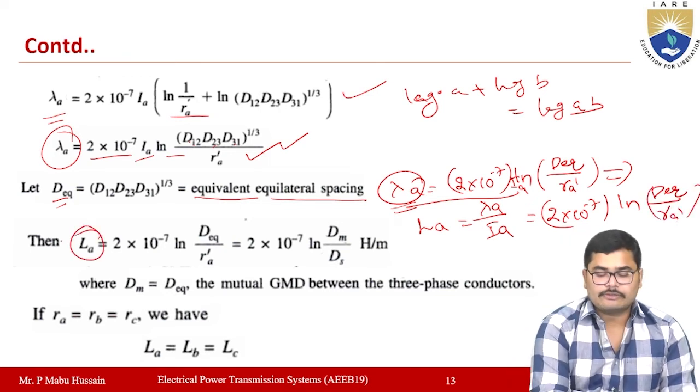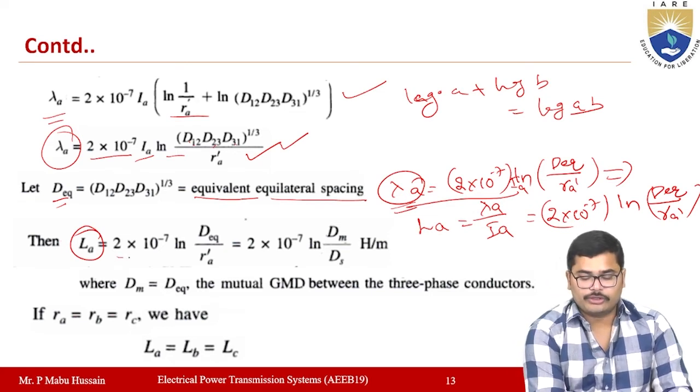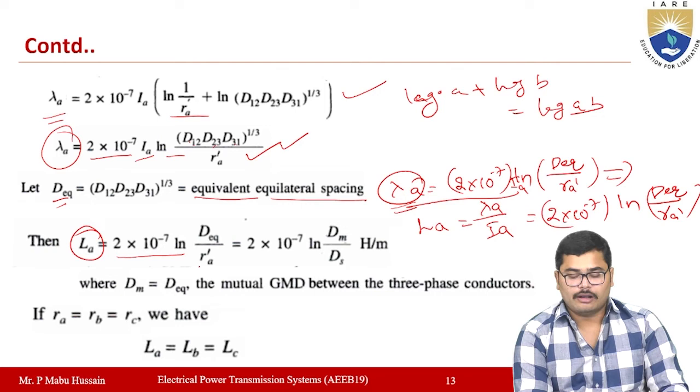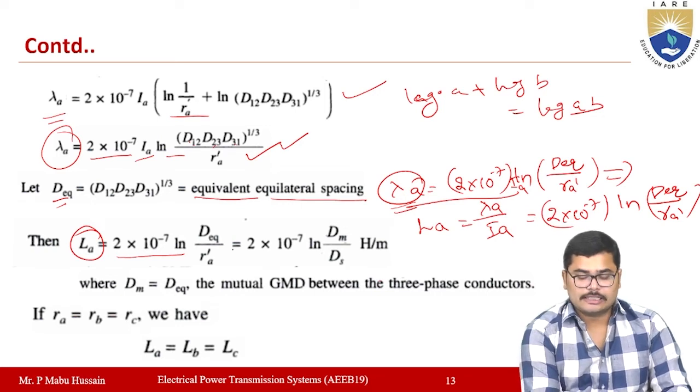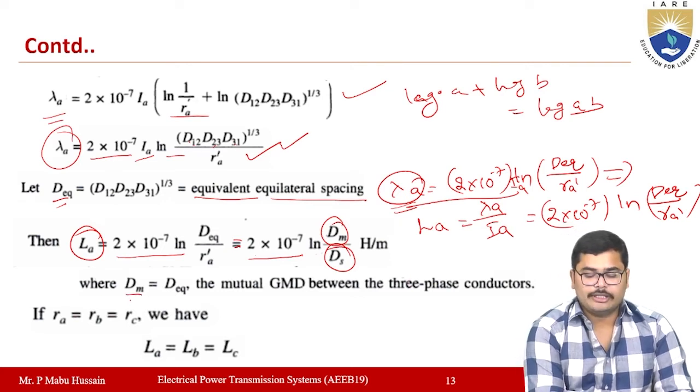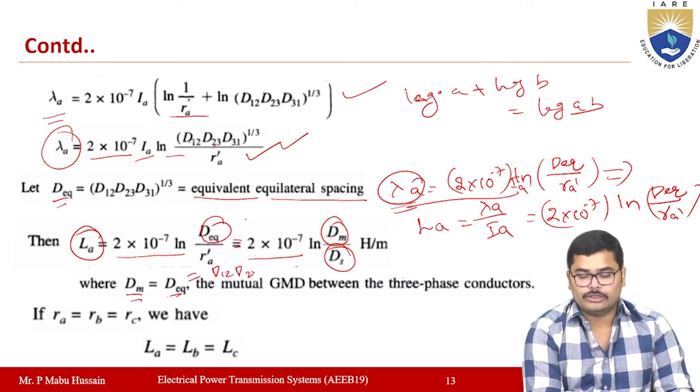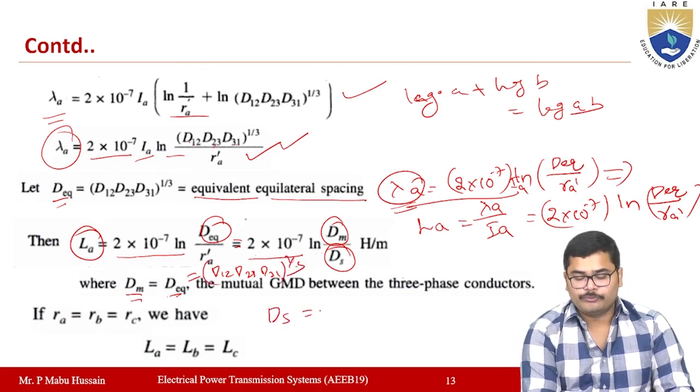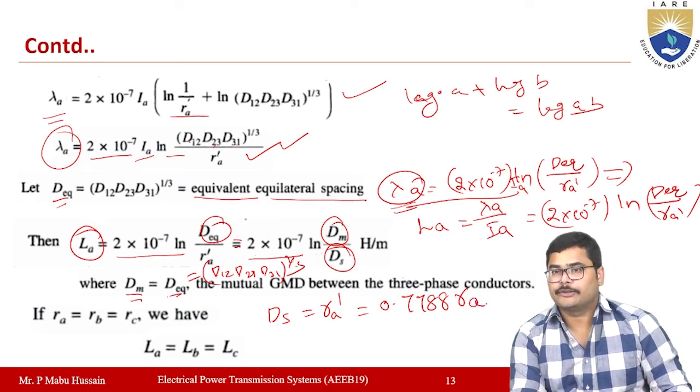So the inductance value of phase A will be equal to 2 into 10 power minus 7 ln D equivalent by RA dash. This can even be written as 2 into 10 power minus 7 ln Dm by Ds. Here Dm is the mutual GMD and Ds is the self GMD. The mutual Dm is equal to D equivalent, whose value is (D12 D23 D31) whole to the power of 1 by 3, and Ds is equal to RA dash, which is nothing but 0.7788 times RA, the radius of conductor A.